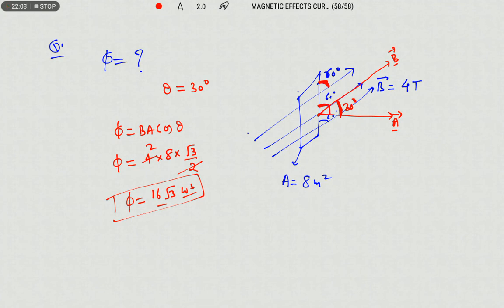Okay, right. In the next session we are going to discuss the actual concept of Faraday's experiment, and how he explained the phenomenon of electromagnetic induction with his observations. We will discuss it in detail in the next session. Thank you.